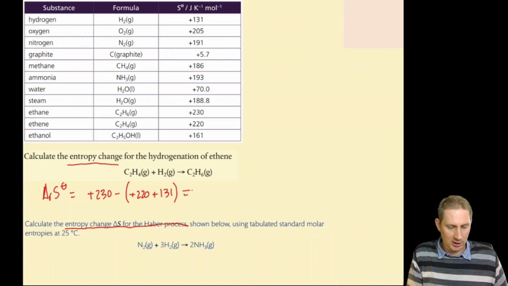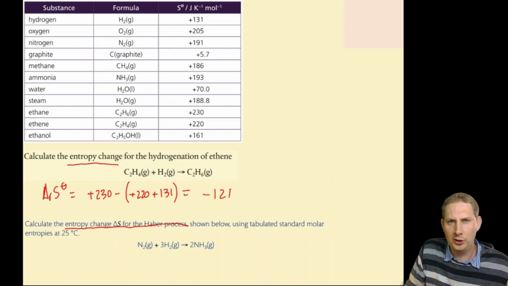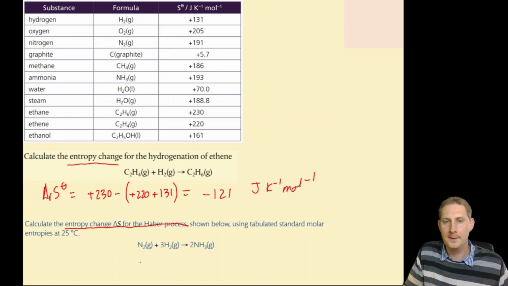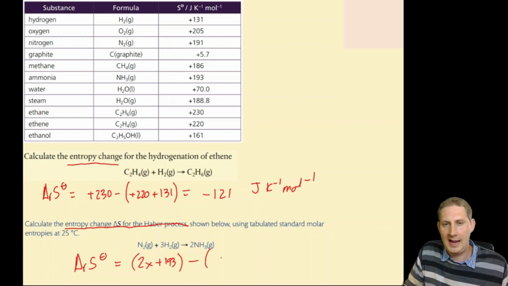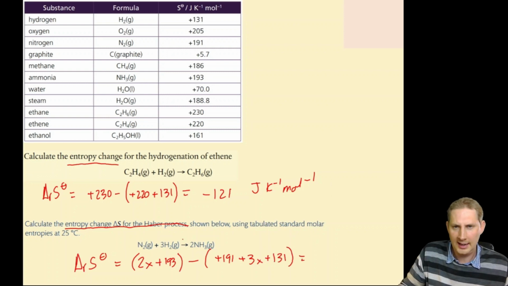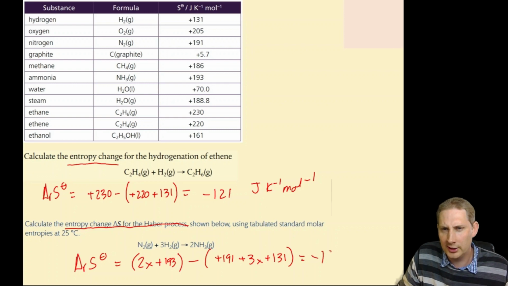So that gives you an answer of minus 121 joules per Kelvin per mole. And for the Haber process, the only added difficulty here is you've got to remember it's 2 lots of ammonia, so 2 times plus 193 minus the reactants, so that is 1 nitrogen plus 191 plus 3 lots of hydrogen, and working that out is minus 198 joules per Kelvin per mole.